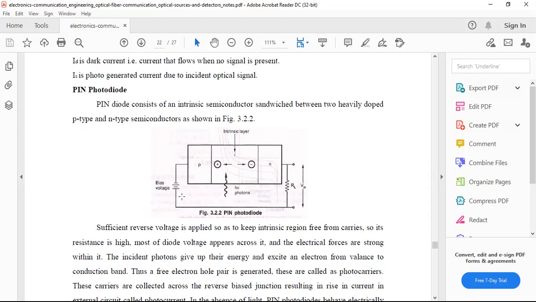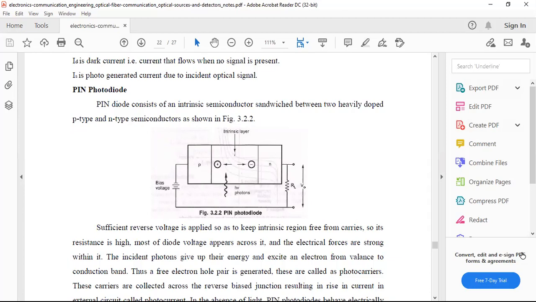Most of the diode voltage appears across it, and the electrical forces are strong within these regions. The incident photons give up their energy, and electrons are excited from the valence band to the conduction band.